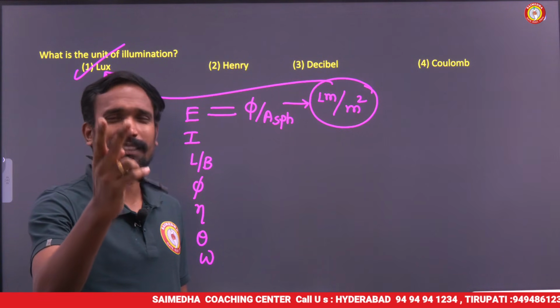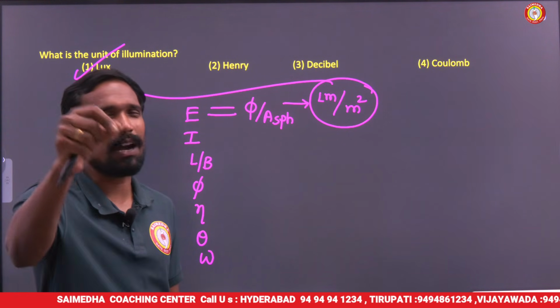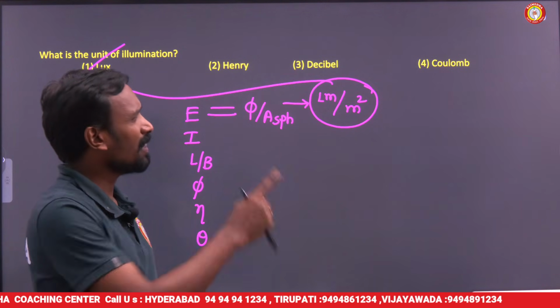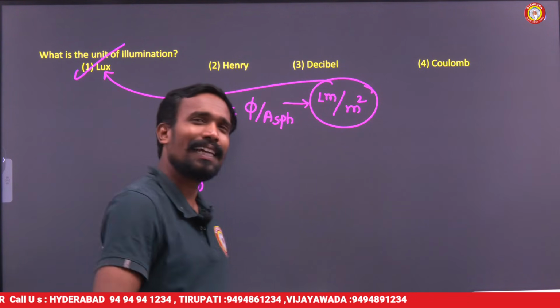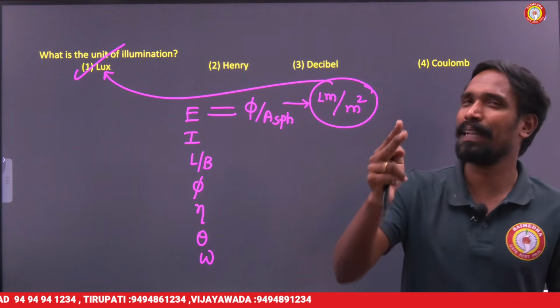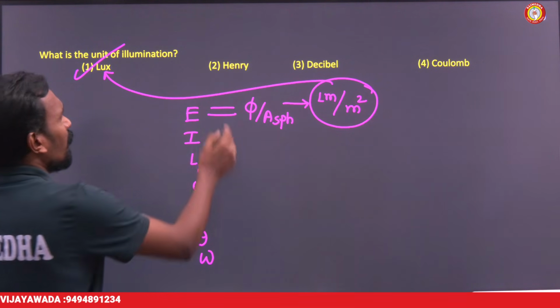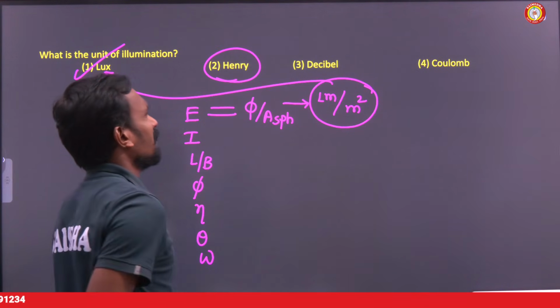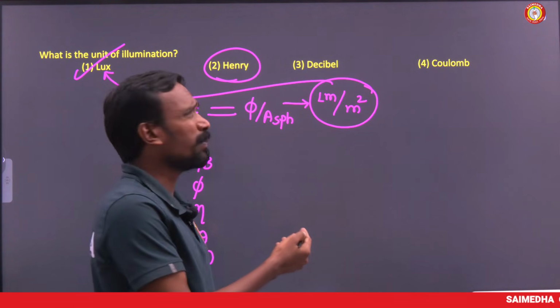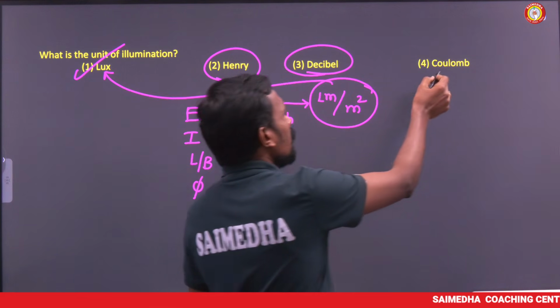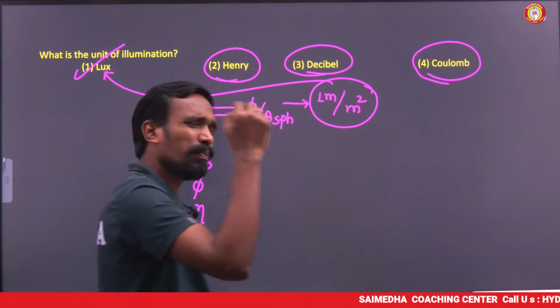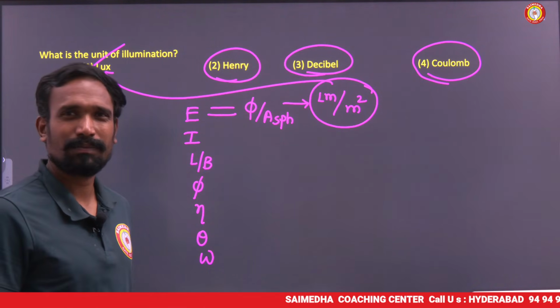Other than lux, we have two more illumination units, please comment here. Generally we are using lux, but other than lux we still have two more units. Please comment here. Let's go for next. Sir, what about Henry? There is no unit of illumination in it. Even decibel also, and coulomb also. These do not belong to illumination actually.